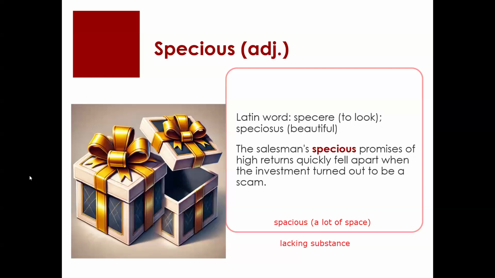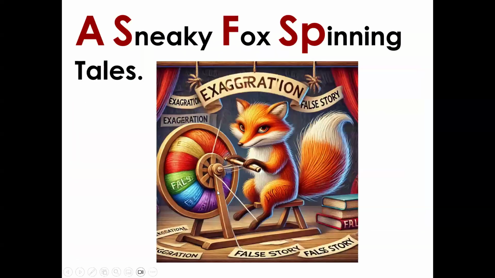All right, now before we finish, we're going to use a mnemonic to help us memorize the 4 words for today. Look at the picture here. There is a sneaky fox spinning tales, spinning stories. So A stands for apocryphal, an apple core falling on Newton's head.